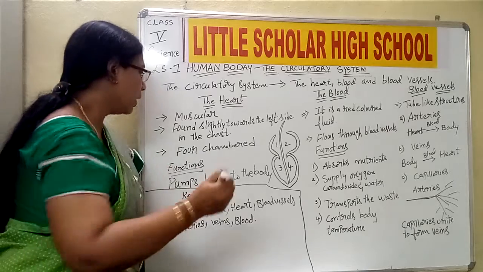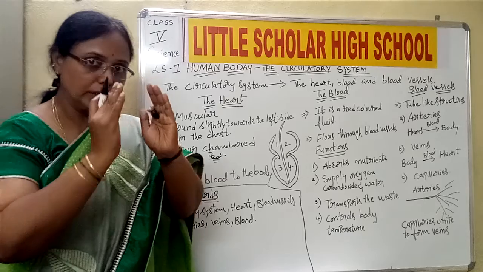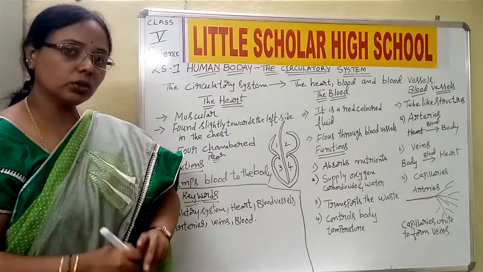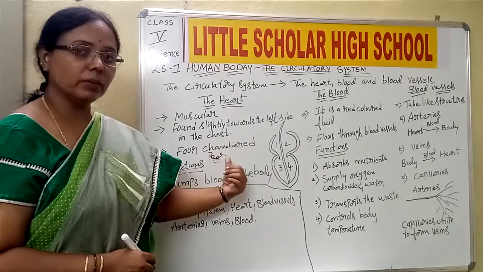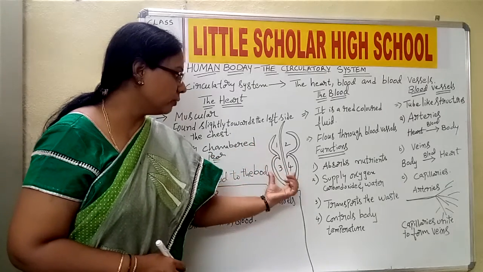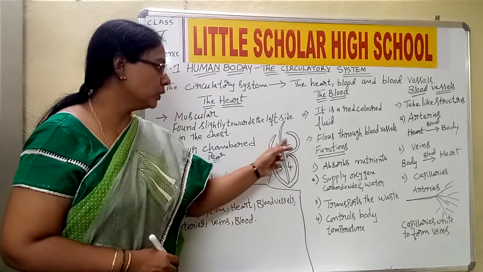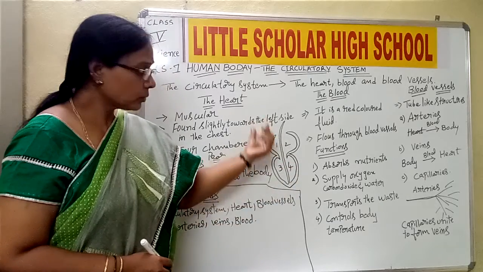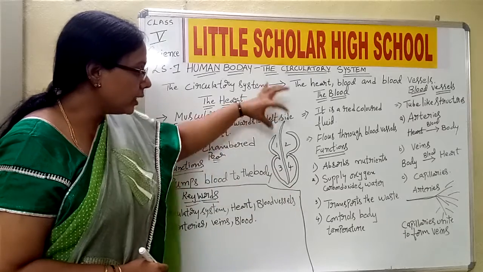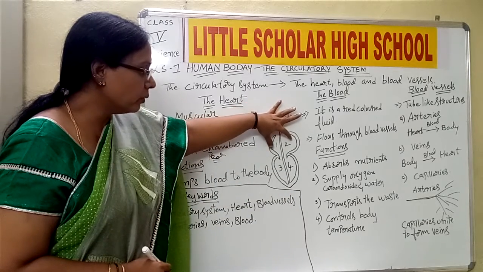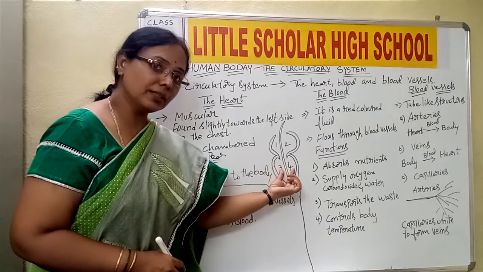How is the shape of the heart? It is pear shaped. You might have observed the pear fruit. How does it look? Our heart also resembles the structure of a pear, and we said that it is a four chambered heart. For your understanding, I have drawn a simple structure of the heart to show that there are four chambers: 1, 2, 3 and 4. The upper two we call auricles, and the lower two we call ventricles.